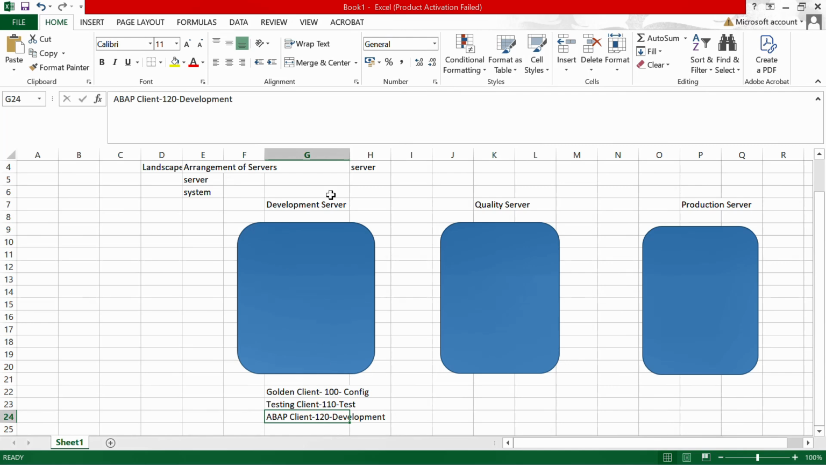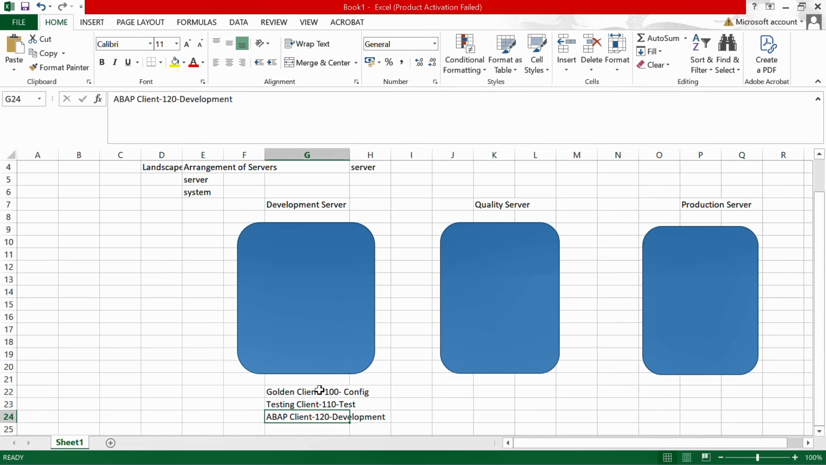Now this is the development server's clients. These are three clients inside the development server. What are those? Golden client, testing client, and ABAP client. Now there is one more concept we have to understand here.